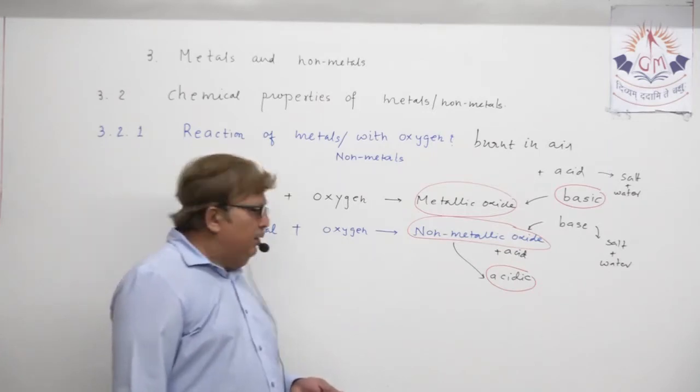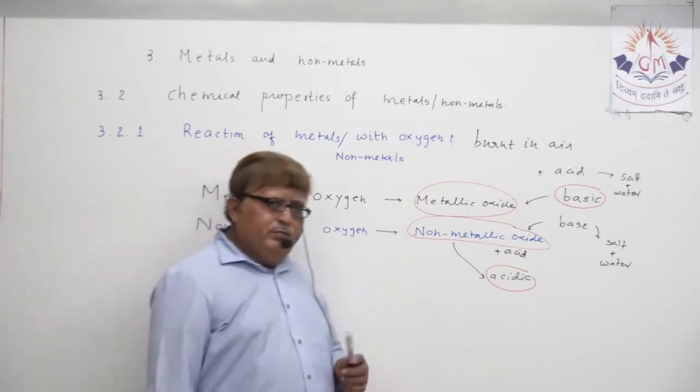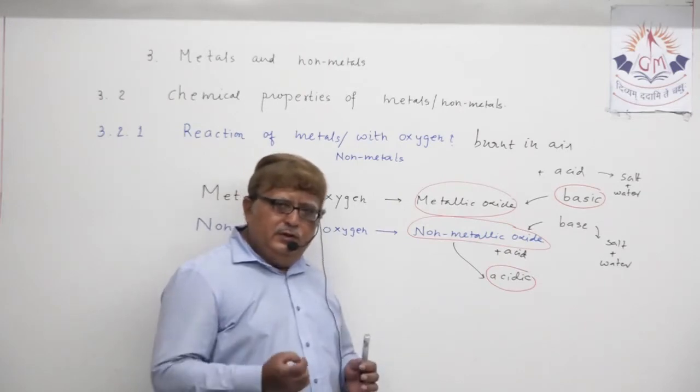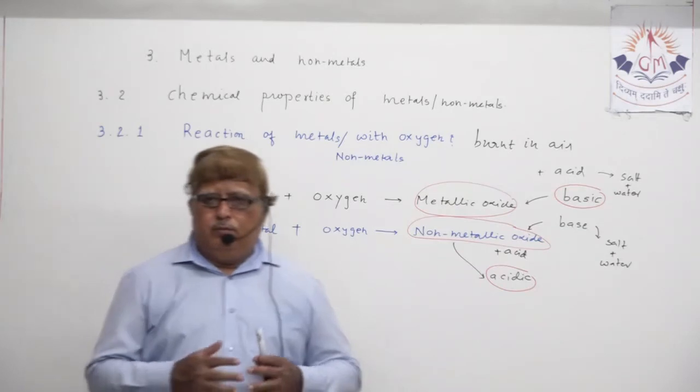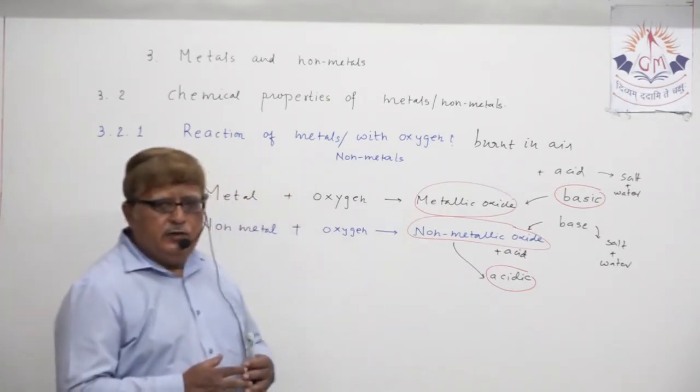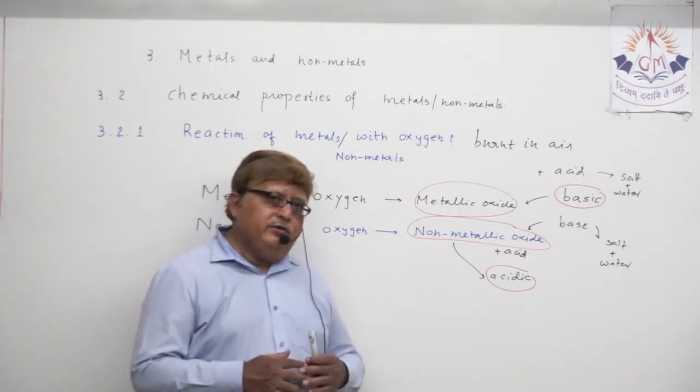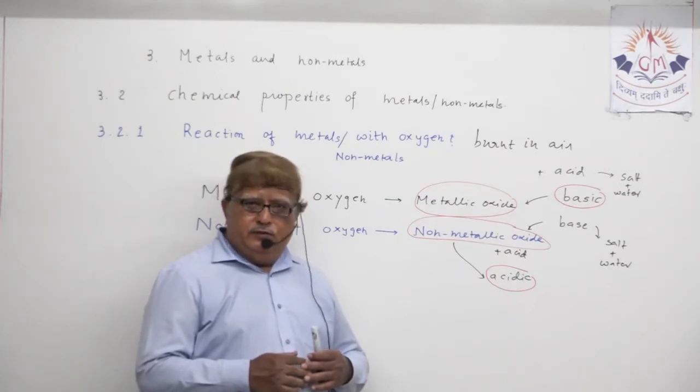Something like this can be proved also. Generally it happens when I am speaking that metallic oxides are basic in nature. Understand?